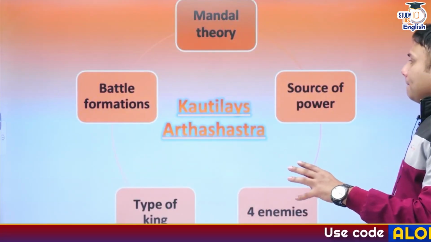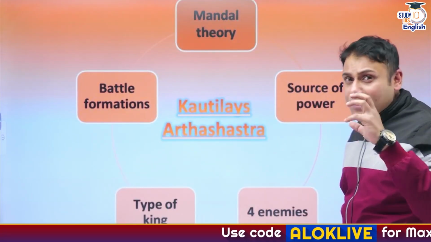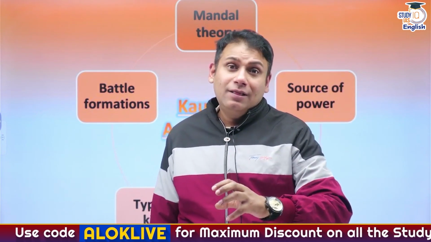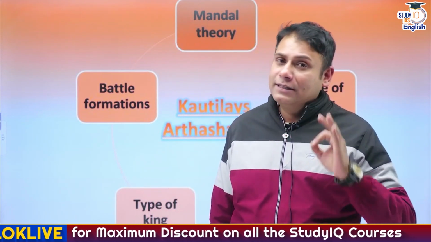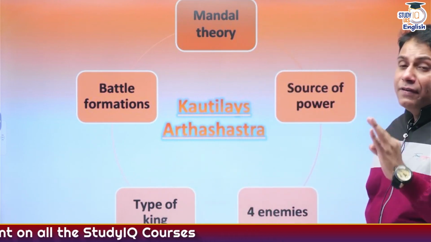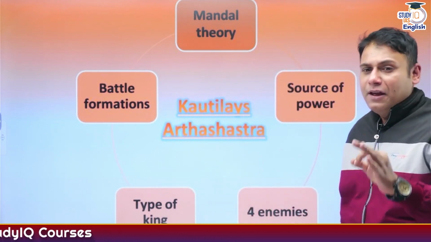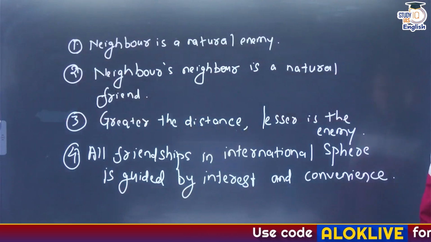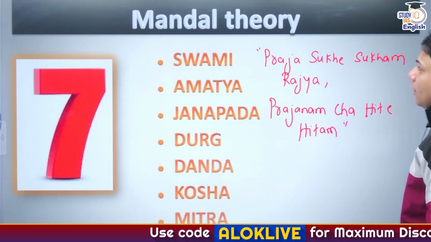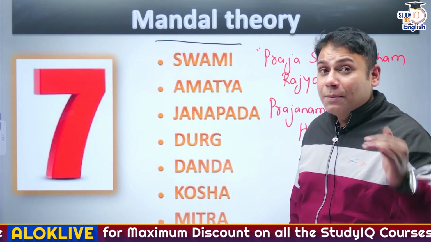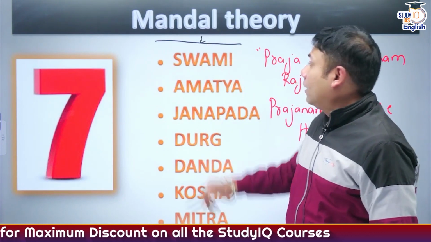Now, Kautilya's Arthashastra, I am here covering the major topics. As per Arthashastra, there are 34 departments. Basically, first I'll start with Saptanga theory and then I'll move to the Mandal theory. Saptanga theory is a part of Mandal theory.